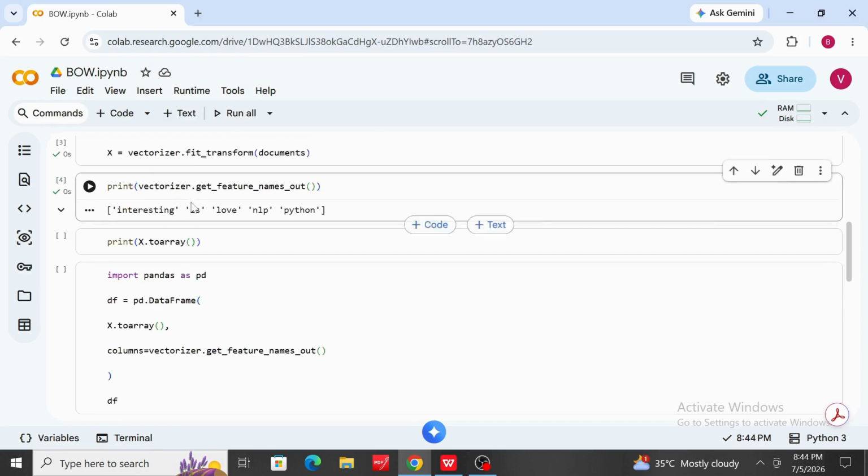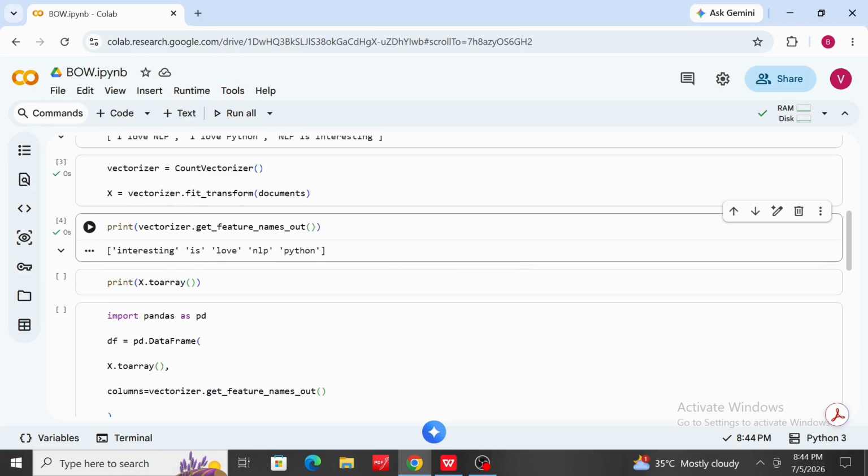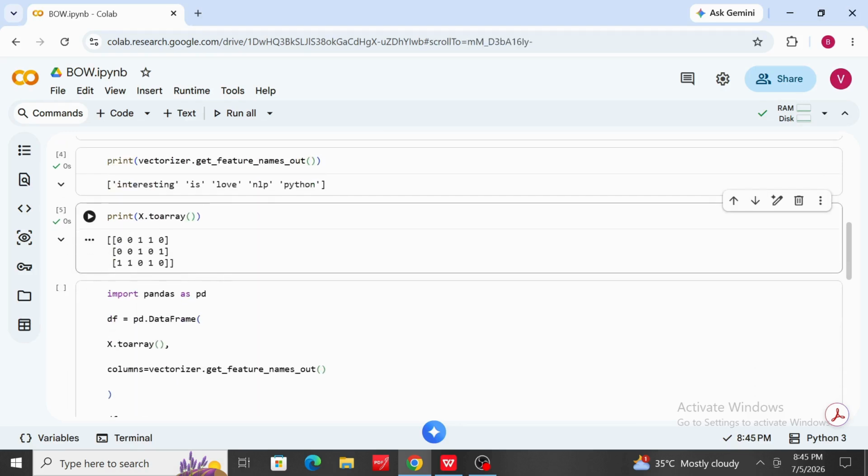These are the bag of words. Like from these 3 documents, these words are present: interesting, is, love, NLP, Python. These are the words present. It will show how many times the word appears in the record. So if it is present, it will show 1, otherwise it is 0.